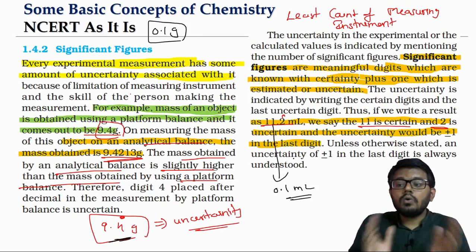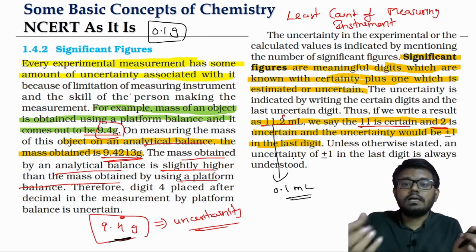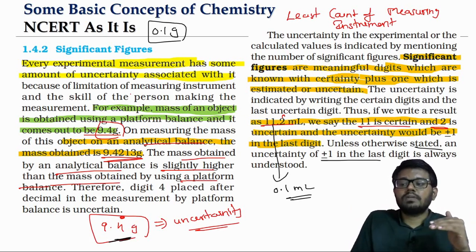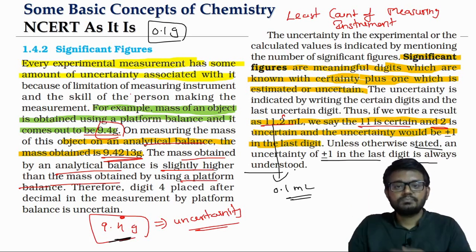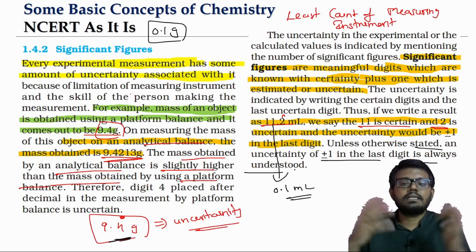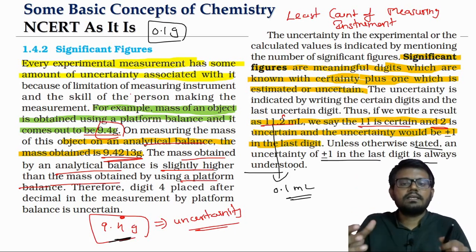So how do we give a value to this uncertainty? Always it will be the last digit plus or minus 1. That is how we will associate the uncertainty. To the last digit it will be either plus 1 or minus 1. So that much uncertainty, or we can say that much error, we say every measurement value has, and that is basically coming from the least count of the measuring instrument.